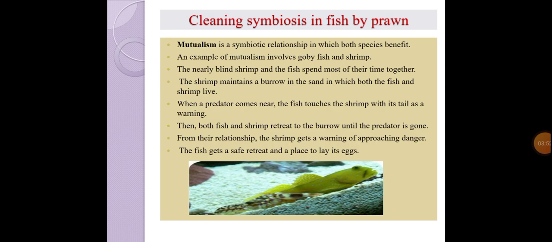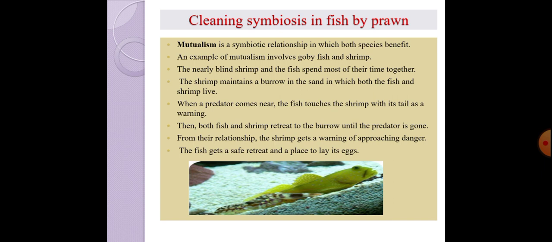So, another example of mutualism is the cleaning symbiosis in fish by prawns. You can see here in the picture there is a goby fish of yellow color, and nearby there is a shrimp or small prawn. The shrimps actually have poor eyesight, or they are blind, so they can't detect the danger of predators.